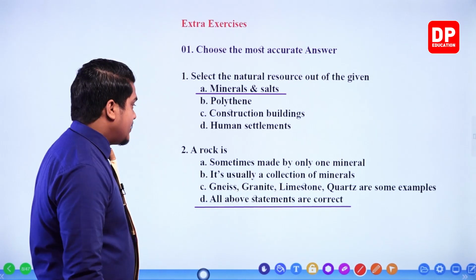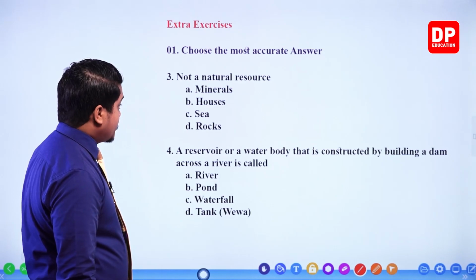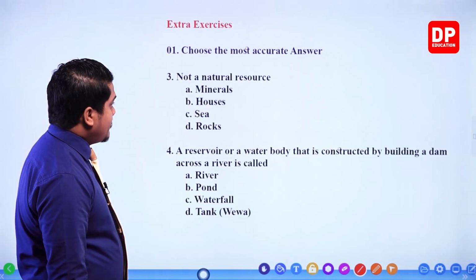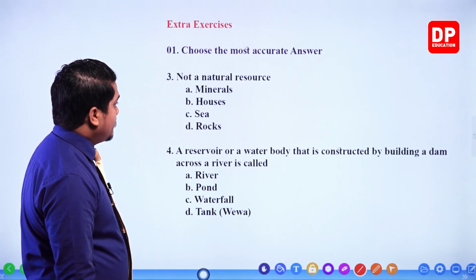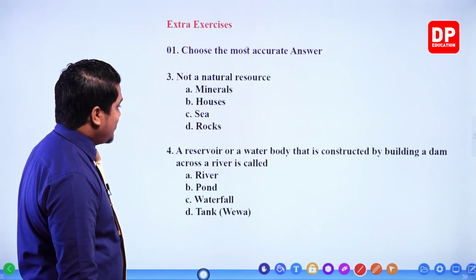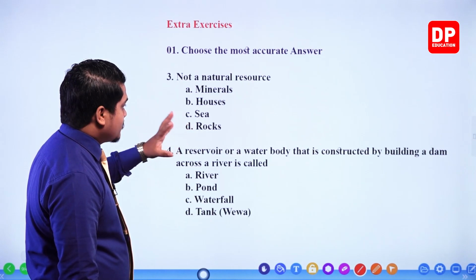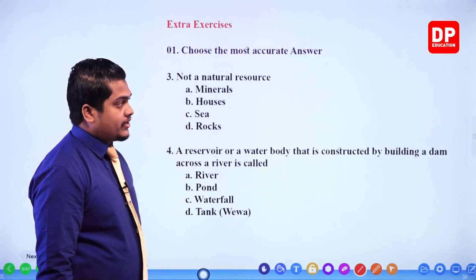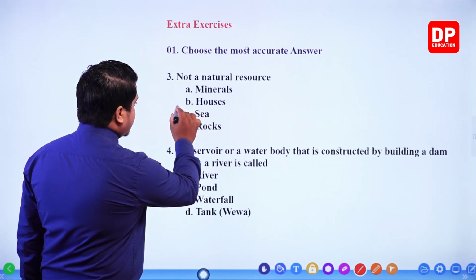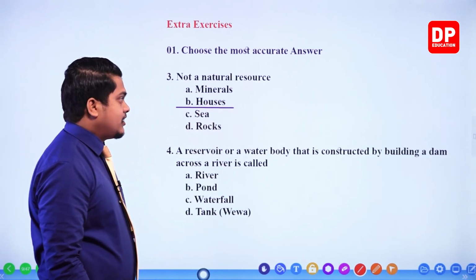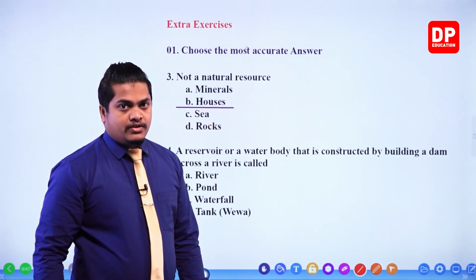Right. Then the question number 3. Not a natural resource: minerals, houses, sea, rocks. Very simple, my dear children. Minerals, sea and rocks, all of these are naturally occurring. So therefore, houses cannot be taken as a natural resource, right? It's not a natural resource.